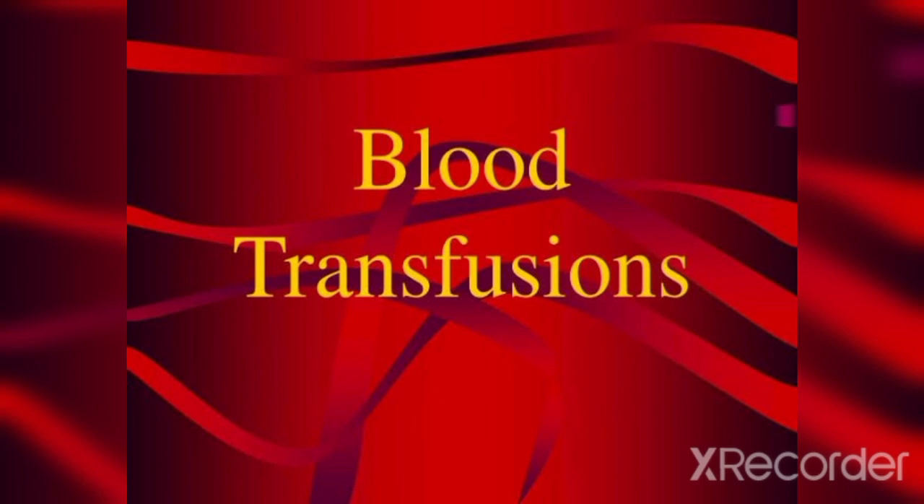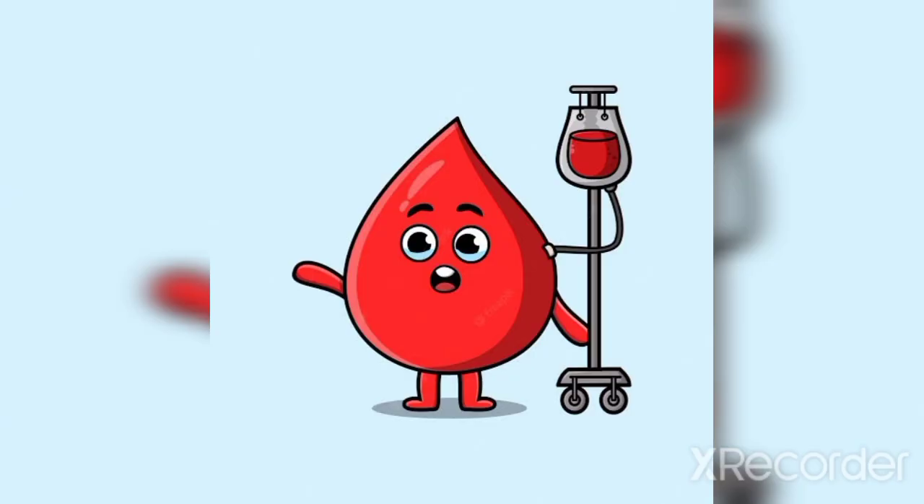Suppose you have the A positive blood group and you want to donate blood to a B positive recipient or any other blood group. That is wrong and it can be fatal for the recipient. If the recipient's blood group differs from the donor's blood group, it causes an adverse transfusion reaction.